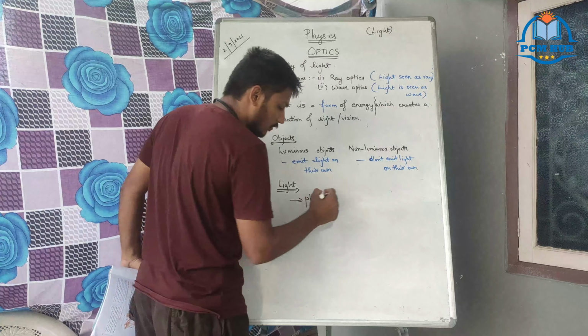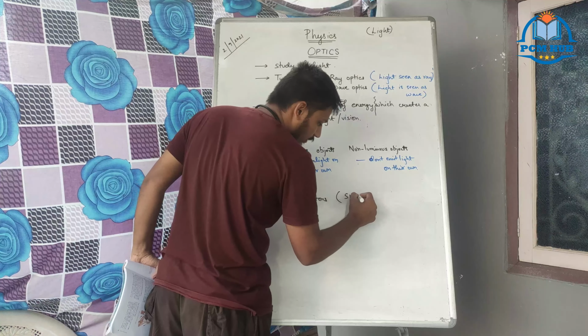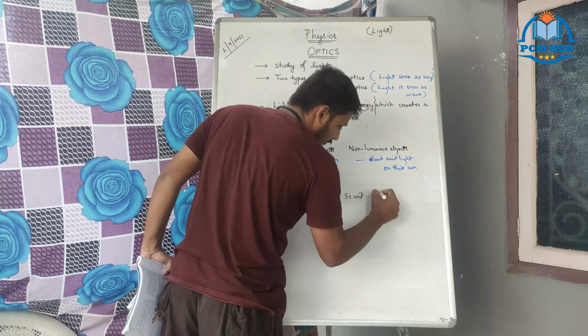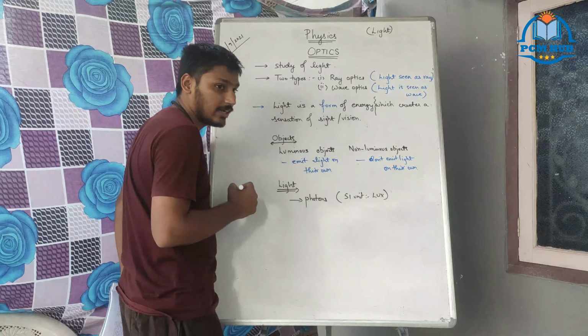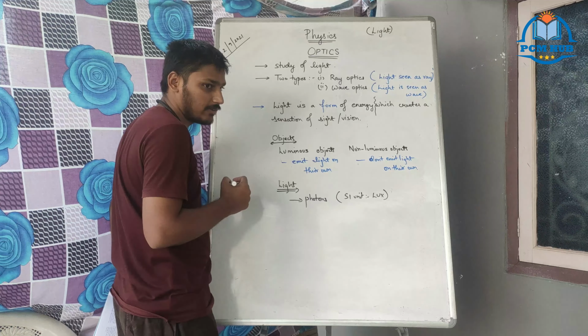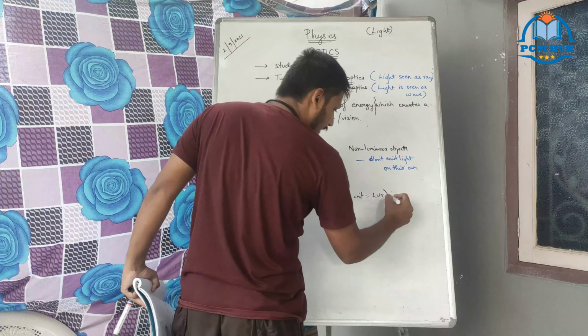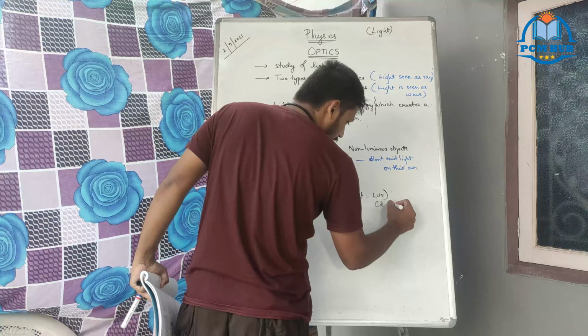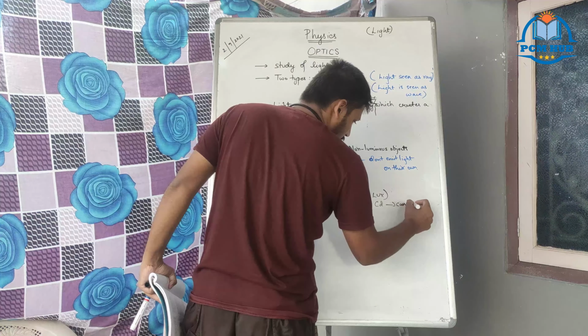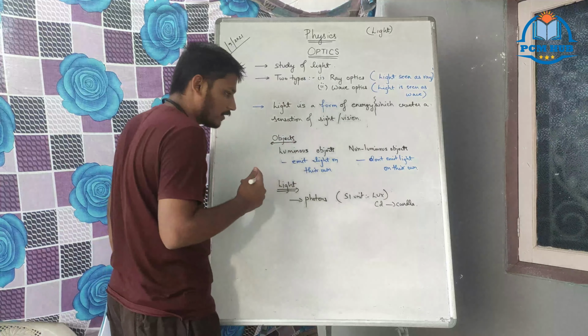Photons are there, na? We have the SI unit as lux, luminous intensity. Lux I told that time, standard units when I was discussing in 9th class. Okay, candela, CD. Candela is also a unit of light.